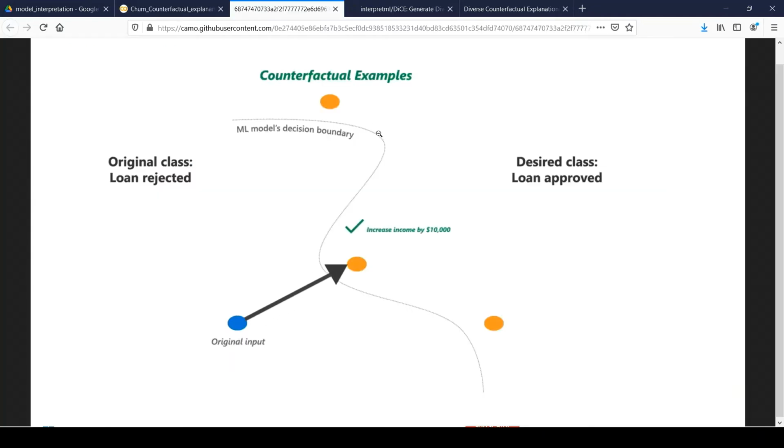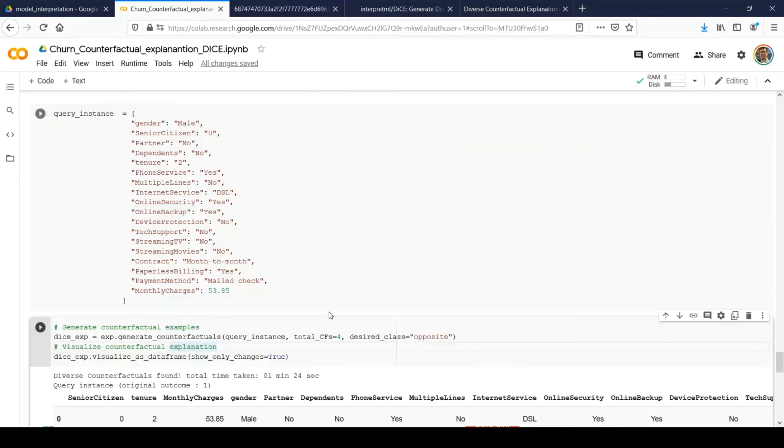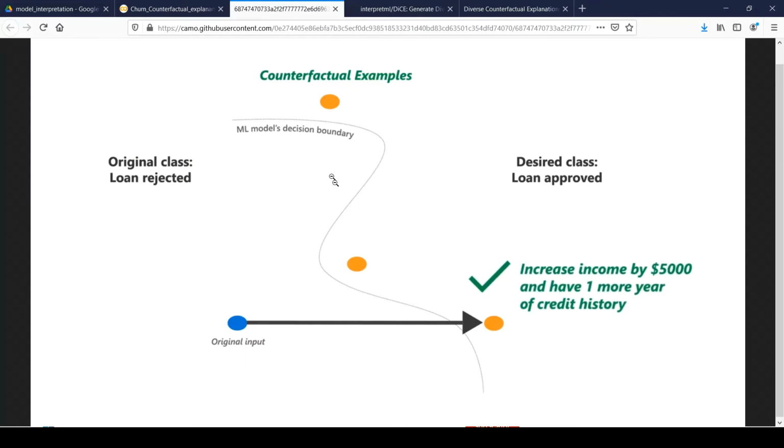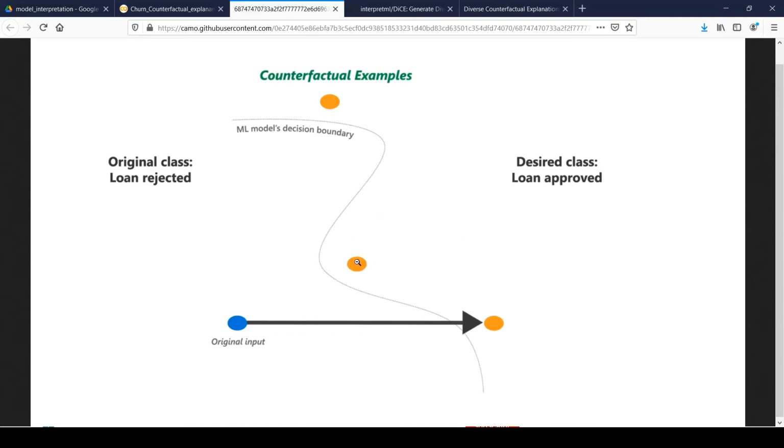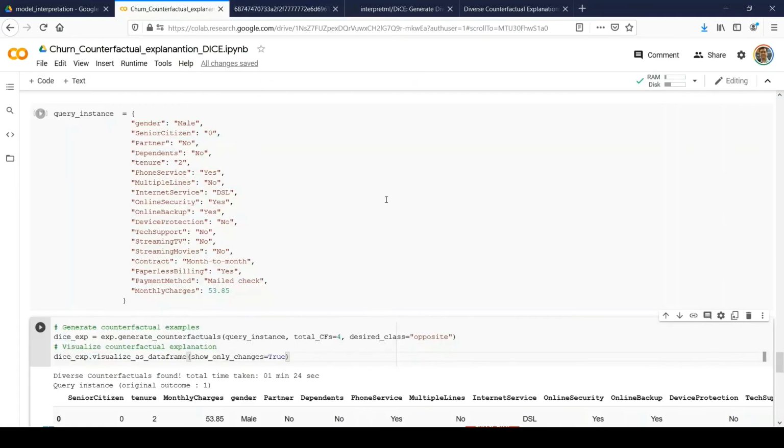Here you can see that it has generated 2 counterfactual explanations. The desired class would be opposite, which means whatever outcome it has, just take the other one, right? So the original class was rejected and I would like to generate counterfactual explanations for the approved class. So that's the meaning of opposite.